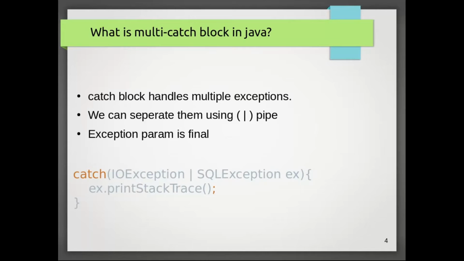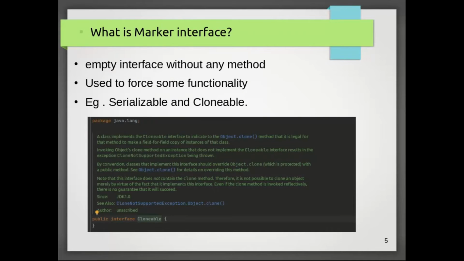So what is multi-catch block in Java? In Java 7, one of the improvements was the multi-catch block, where we can catch multiple exceptions in a single catch block. This makes our code shorter and cleaner when every catch block has similar code. For example, here I have IOException and SQLException, and I have to handle them in a common way, so we can combine these exceptions with the pipe symbol and catch them together.